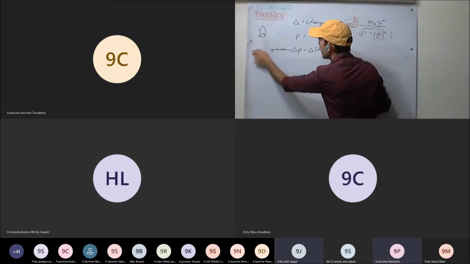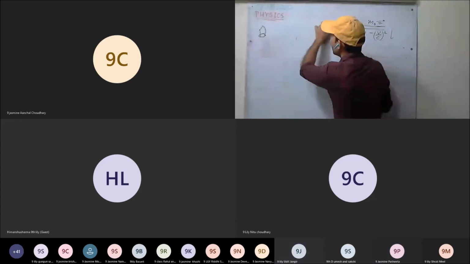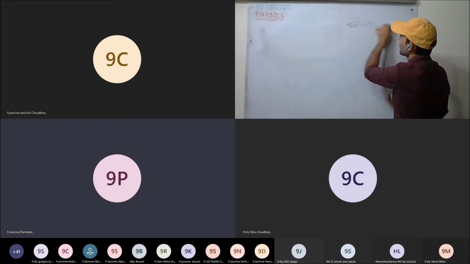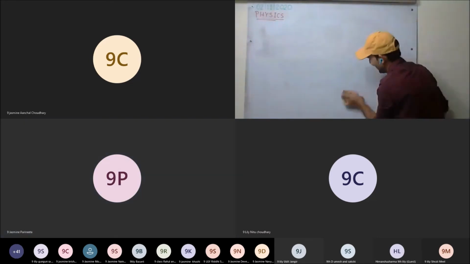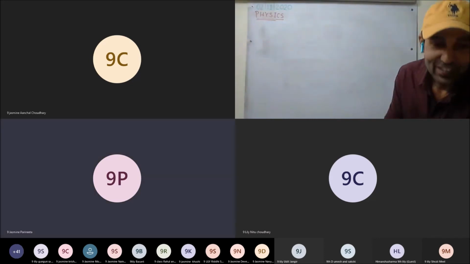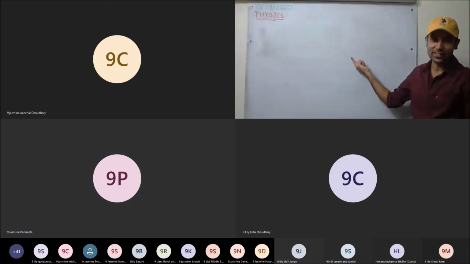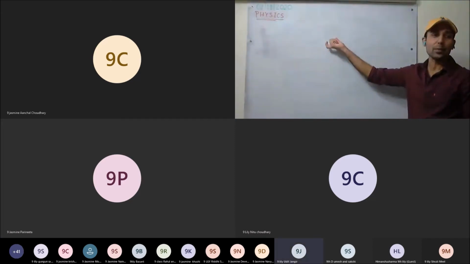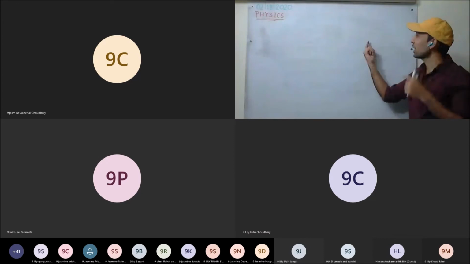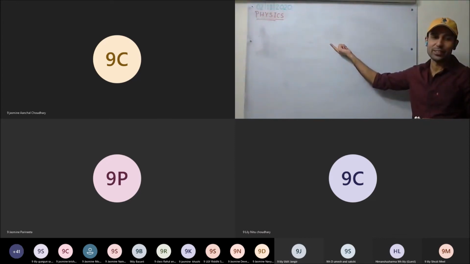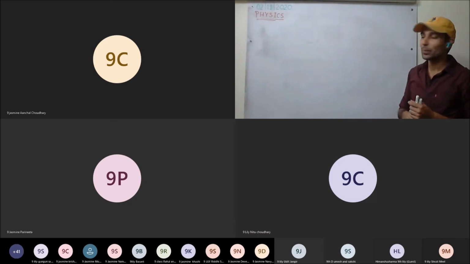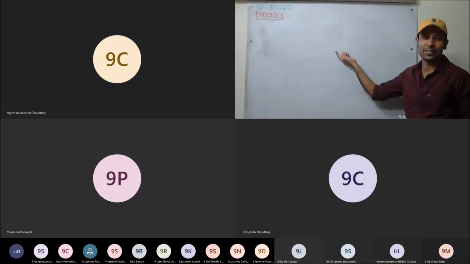Sir, can you solve a numerical based on this formula? No, I won't solve it now. Why do we require to solve it? We'll see that later. Here we could take the example of a rocket, but it will be complicated to solve, since the mass will be changing for a subatomic particle. Next time we'll see. I'll find one numerical and show you.